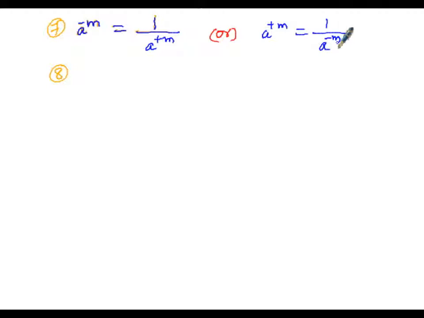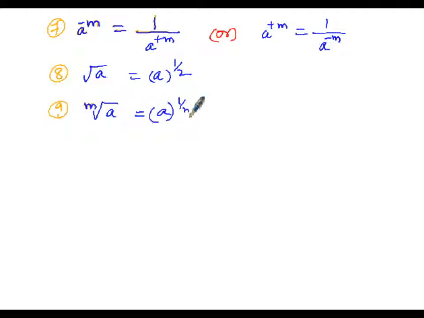Then eighth one is root of a, so when we remove the square root, it is the square, so square means 2. When we remove the square root, a to the power of, since it is square, we have to write it as 1 by 2. Then now ninth one, so here mth root of a equals a to the power of, since we have removed square root, we have written 1 by 2. Since mth root is removed, we write it whole to the power of 1 by m. If nth root is removed, we would have written it as 1 by n.